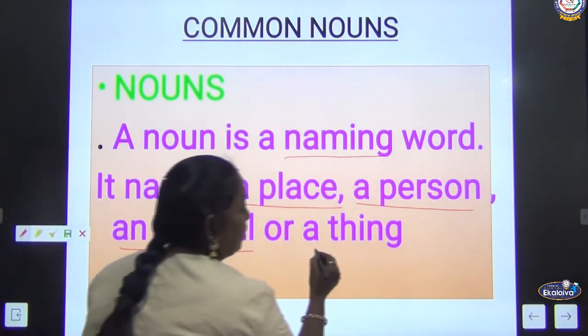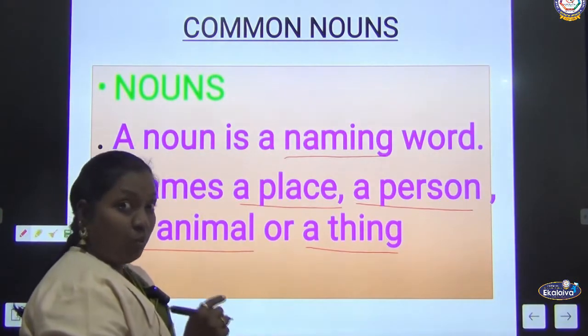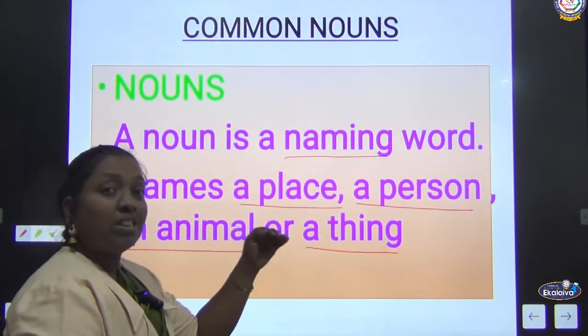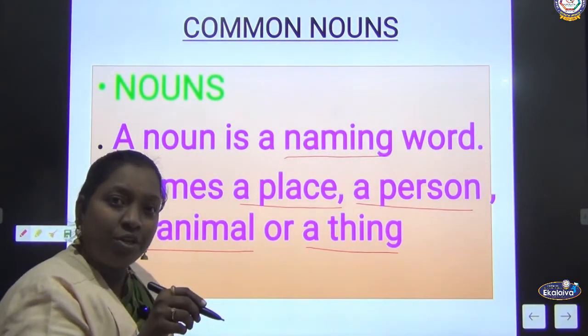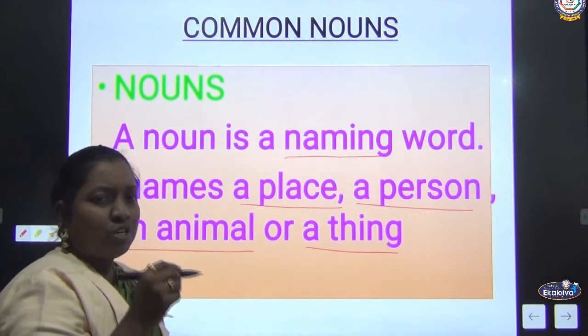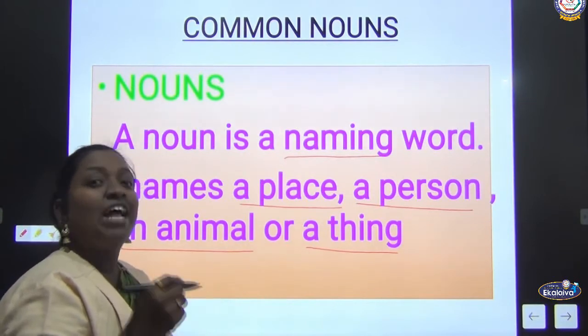Next. Noun is a naming word. That name will be given to things also. What is this? This is a pen. What are you using for writing in your notebook? A pencil. So each and every object has a name.